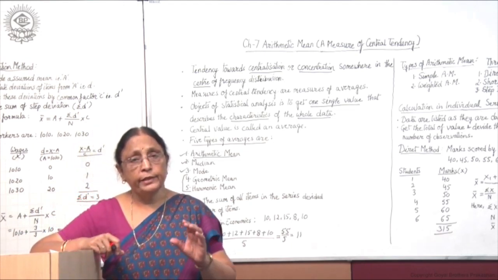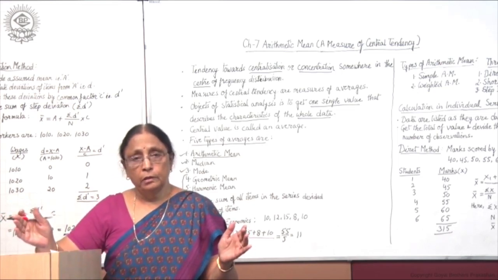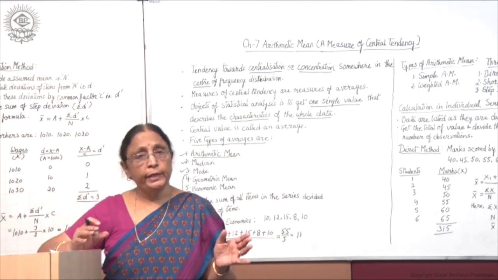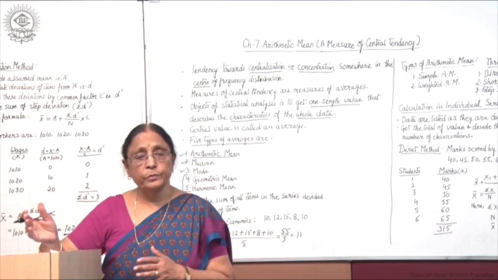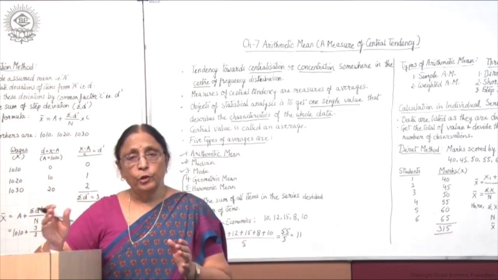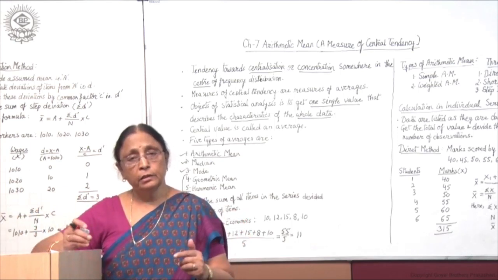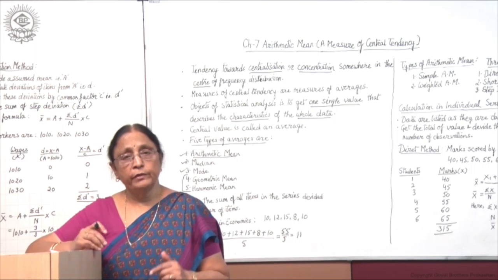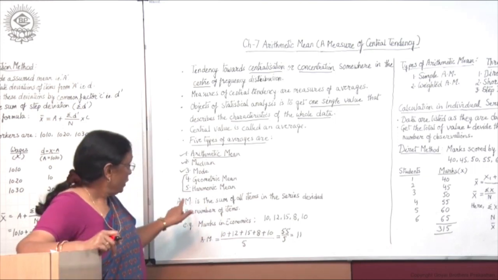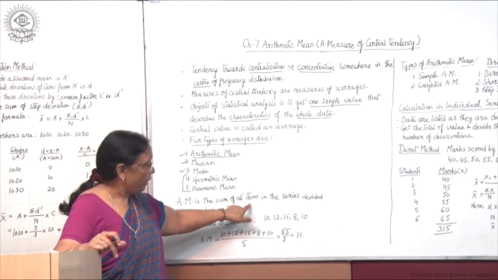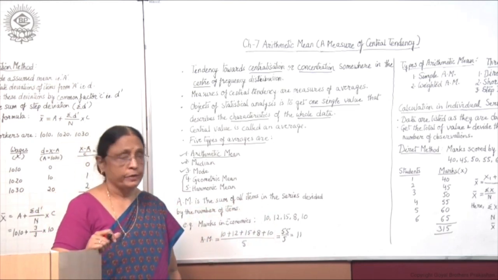There may be 20 items in the series, 50 items, 80 items or 100 items, whatever there are. You have to add up all the items and divide by the number of items, then we get the arithmetic mean.